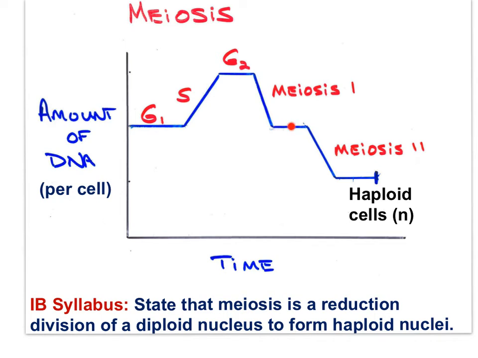Each cell here has two chromatid chromosomes. So if you think of this cell here as having 46 one-chromatid chromosomes, the cells here each have 23 two-chromatid chromosomes. Thus, the DNA content per cell is the same, but genetically, the cells here are different from each other and very different from the original cell.